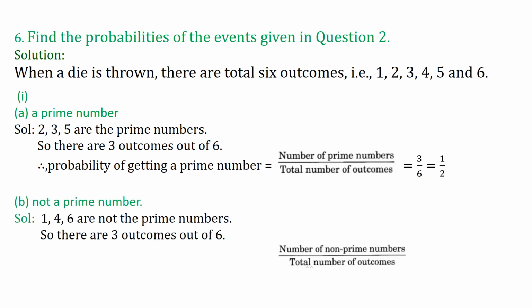Similarly, we have done this second part in question 2 also. Not prime numbers are 1, 4, 6. There are 3 outcomes. So the probability is 3 by 6, 1 by 2. If you understand this question well, there is no need to do questions 2 and 6 repeatedly. You can just do question 6 once. Or if you are doing question 2, you can find the probabilities there itself. That is okay.